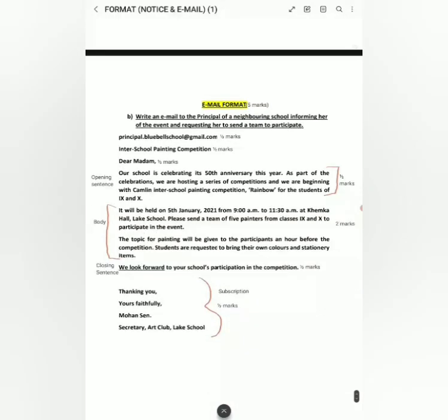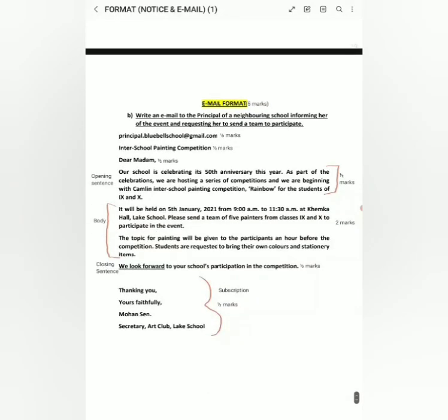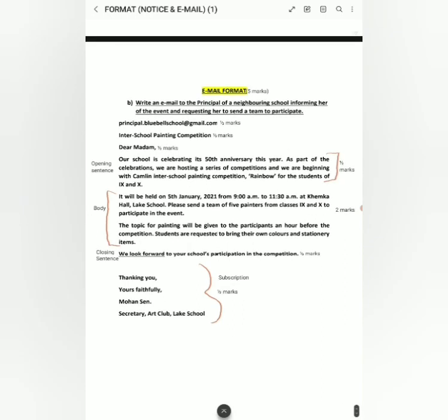Then let's move on to the body. It will be held on 5th January 2021. You will write how much time it will take and the date, where and when. Please send a team of five painters from classes 9 and 10 to participate in the event. The topic for painting will be given to the participants an hour before the competition. Students are requested to bring their own colors and stationery items.